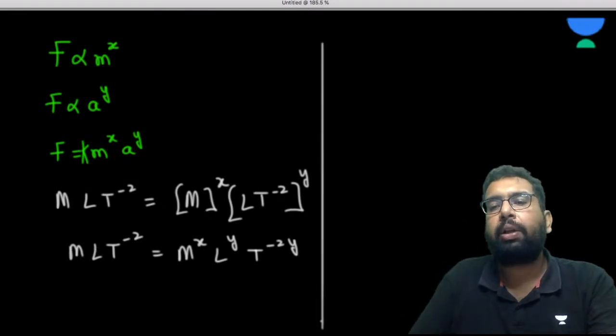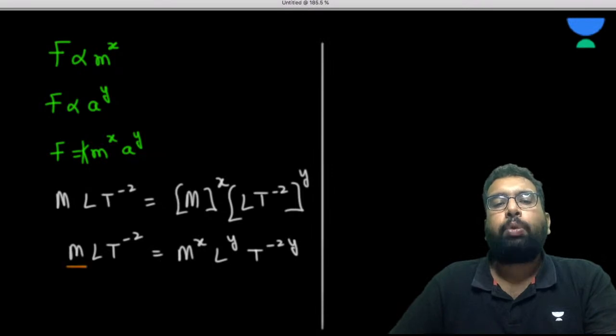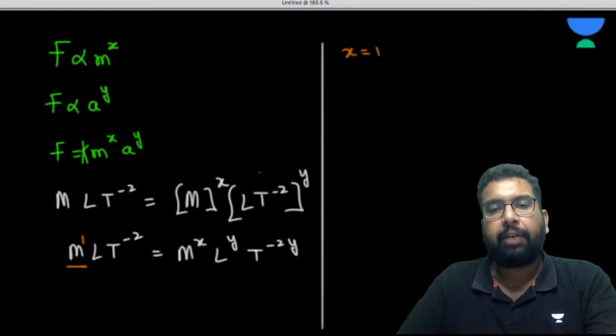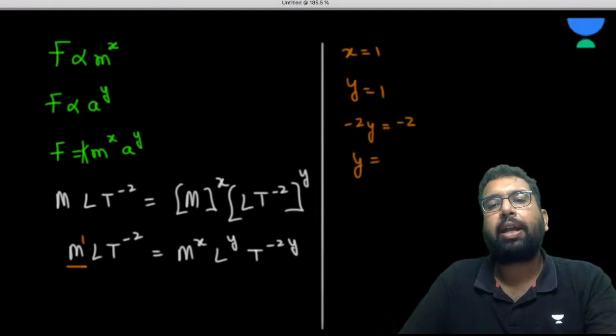You have to compare the power of the same basis. So for m, m to the power 1 here, m to the power x here. So when you compare the power of the bases, we are getting x is equal to 1. Then if we compare the power of the base of L, y is equal to 1. And if you compare the power of t, then minus 2y is equal to minus 2. So again, you are getting y is equal to 1.